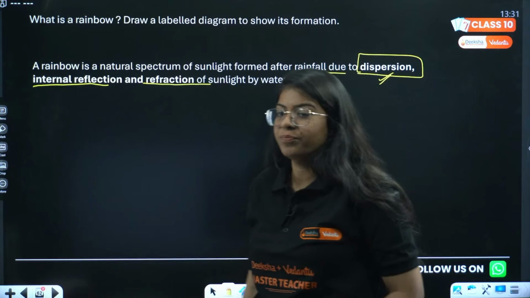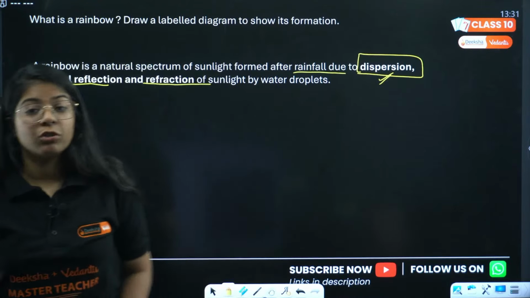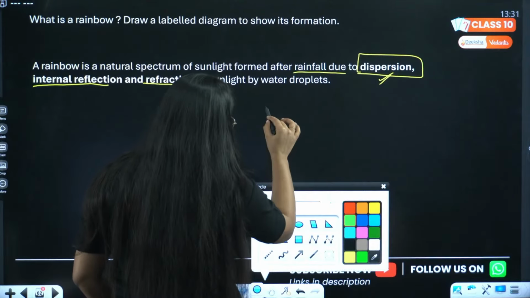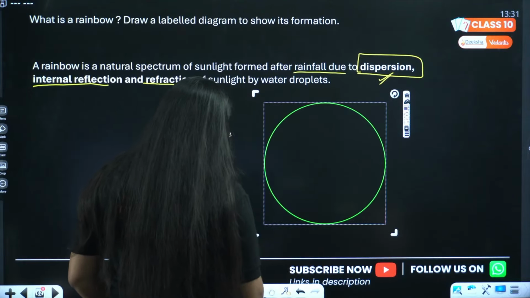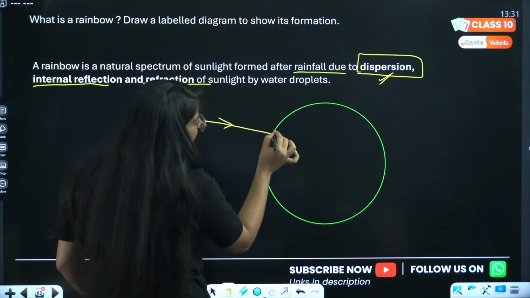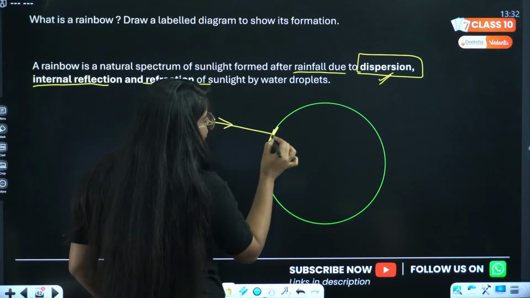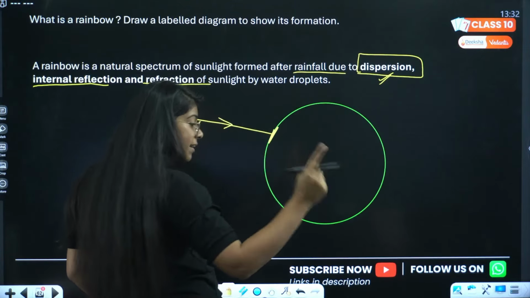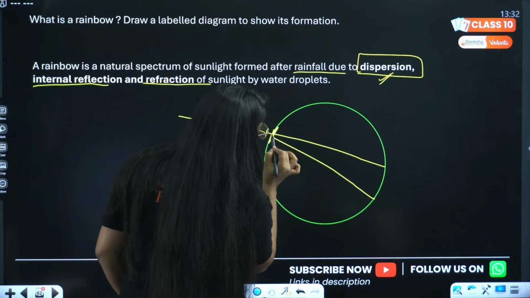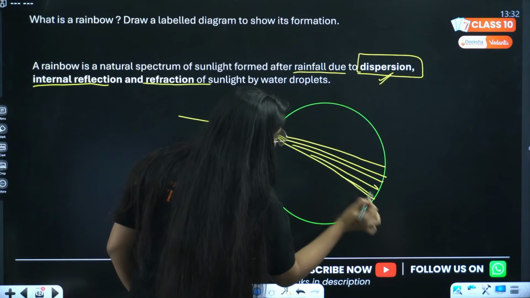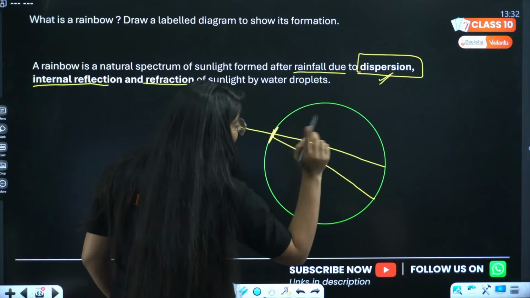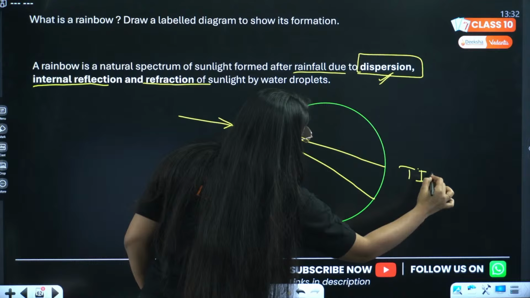Very good, Divyanshu. Then now we have to draw the diagram as well. So how will you draw the diagram? You don't have to use a compass or something for this. Just draw a water droplet and a ray, sunlight is coming at this surface. For the first refraction, at the first surface, it will be refracted and dispersed into 7 different colors. And after that it will get reflected. Total internal reflection.